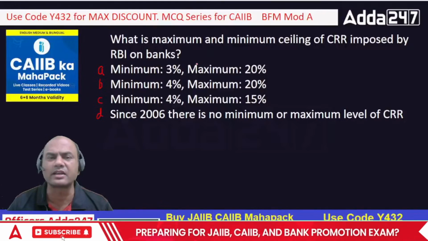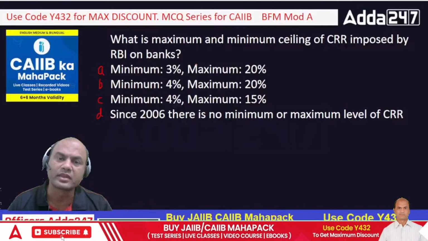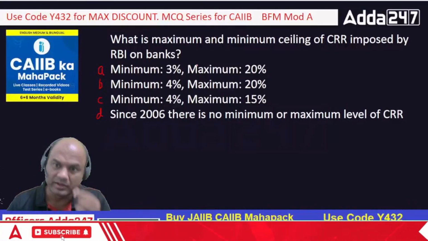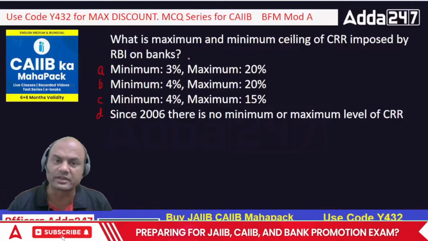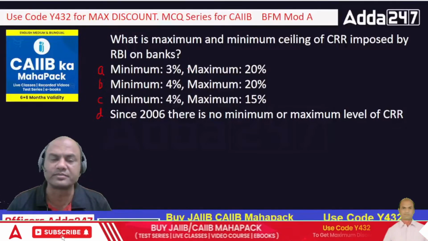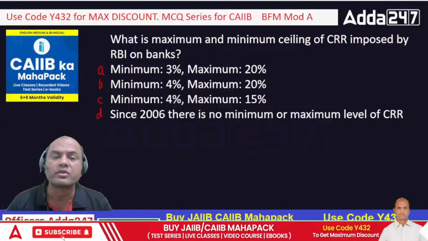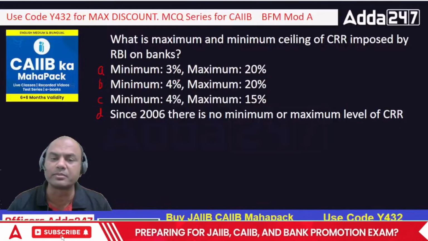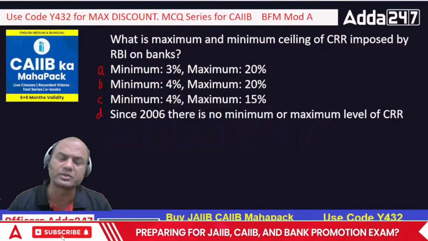What is the present CRR? Type fast in the comment section. What is the present CRR going on? Yeah, correct. Everyone is typing this. Yeah, 3.5. So what is the limit? The limit is 3%, 4%, 4% minimum, or no? What should be the correct answer?